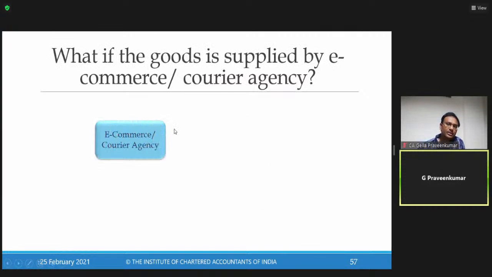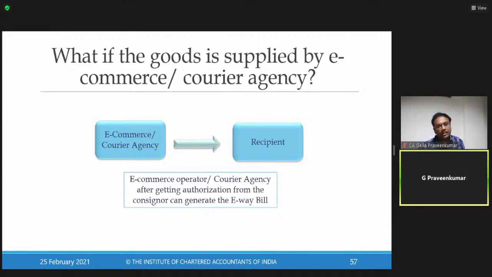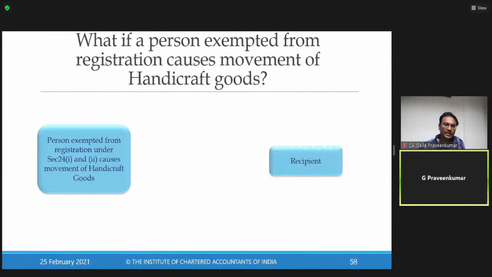What if the goods are supplied by an e-commerce or courier agency? Now, Amazon, Flipkart, etc. The recipient is an individual where the goods have to be moved through e-commerce or courier. Either of these parties, e-commerce or courier, can raise an e-way bill. What if a person exempted from registration causes movement of handcrafted goods?